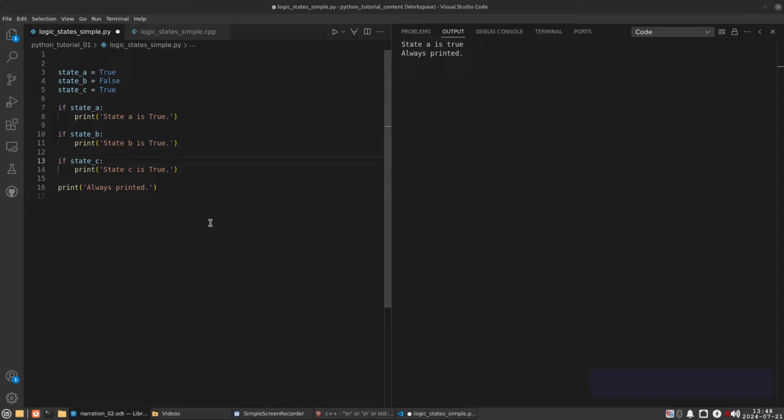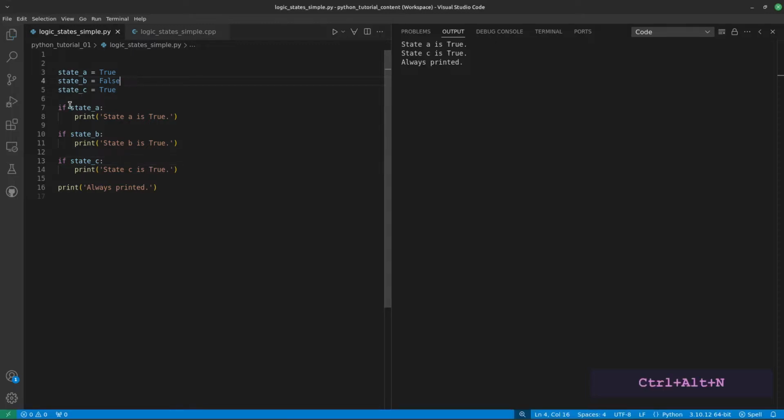At the moment, this program's logic is parallel. Each true logical state prints something. For example, state A is true, so the state A sentence gets printed. State C is true, so the state C sentence is printed. But I can change the logical structure of the program by changing the indentation, like so. Unlike in C++, I just changed the meaning of the program by changing the indentation. This is very important to understand. Now it's back to parallel again.